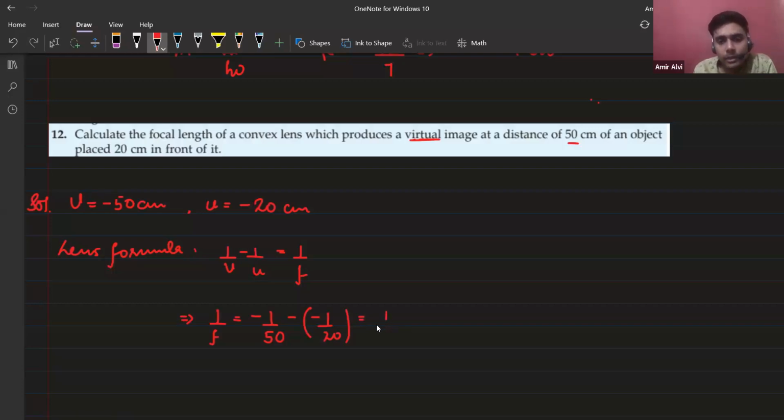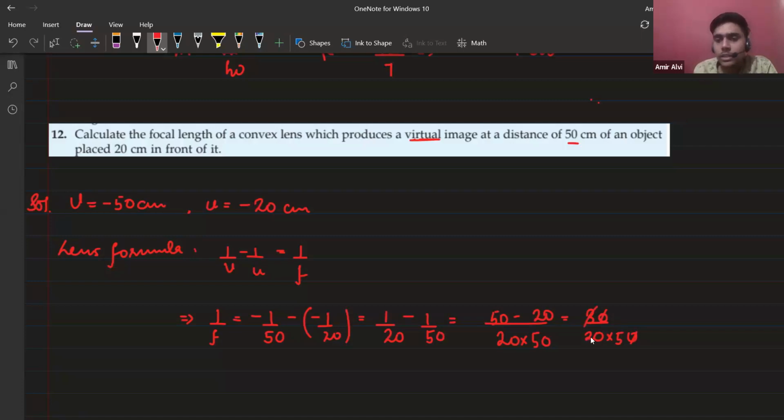So it will be 1 by 20, it will become positive, plus 1 by 50. We just cross multiply, 20 into 50. If you are taking the cross multiplication, this will multiply with this and this will multiply with this, and the denominators will multiply with each other. So 50 minus 20, it is 30 divided by 20 into 50. Clear? The 0 will cancel out this 0.